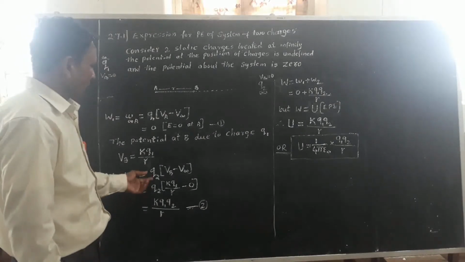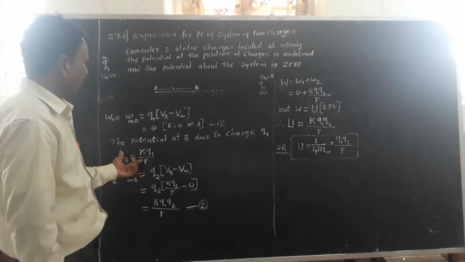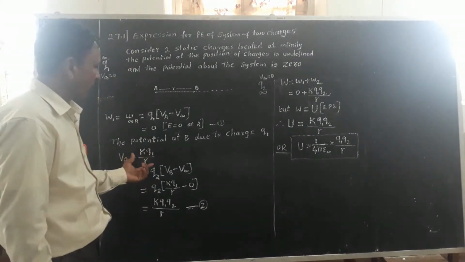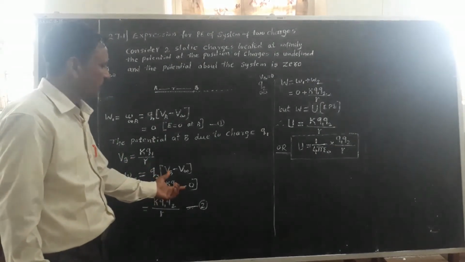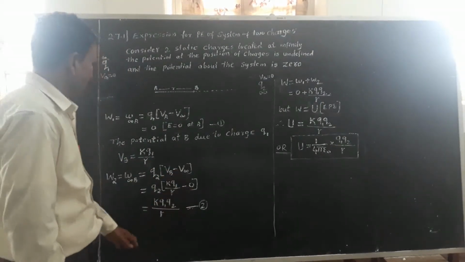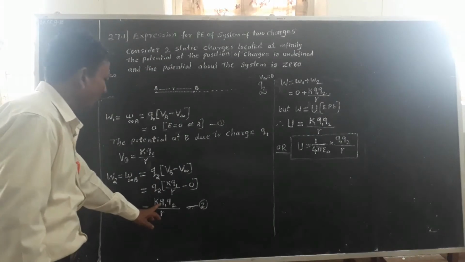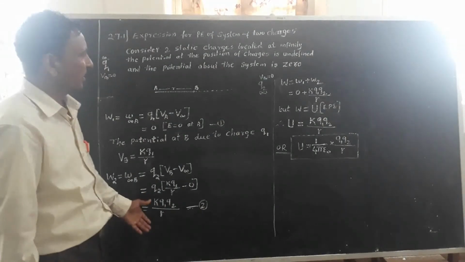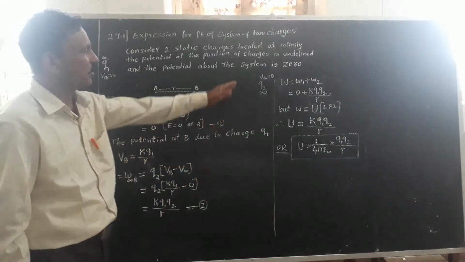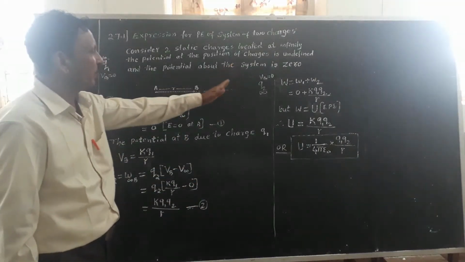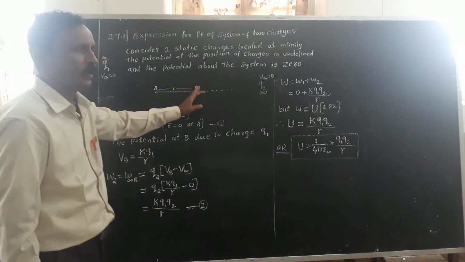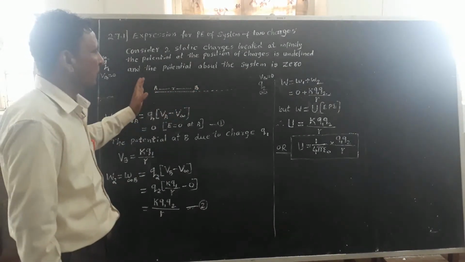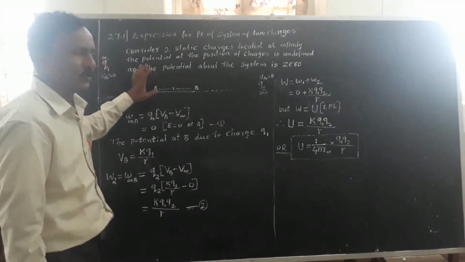That is equal to Q2 into kQ1 upon R minus 0, and that is equal to kQ1Q2 upon R. This is the work done in bringing a charge Q2 from infinity to the point B against the electrostatic force due to charge Q1.